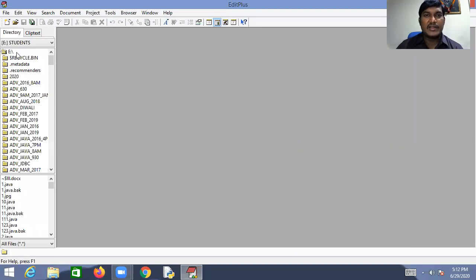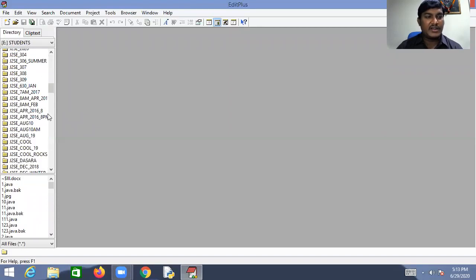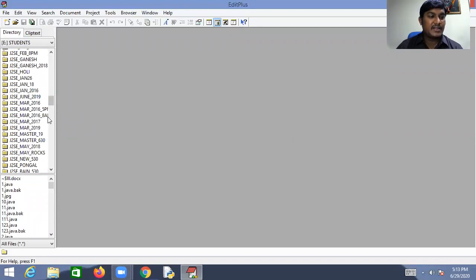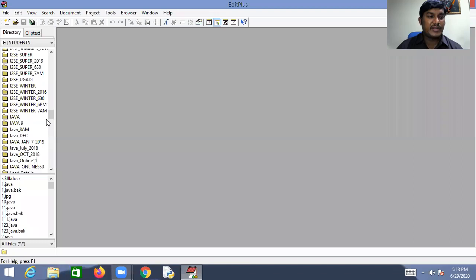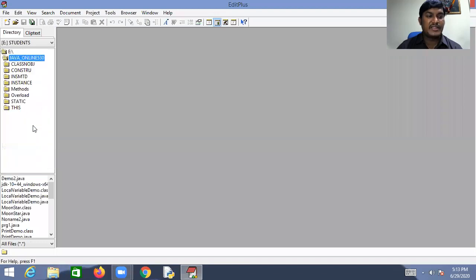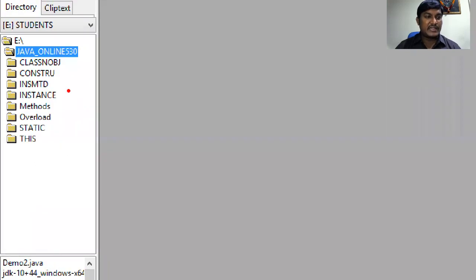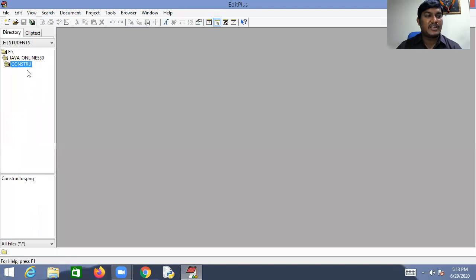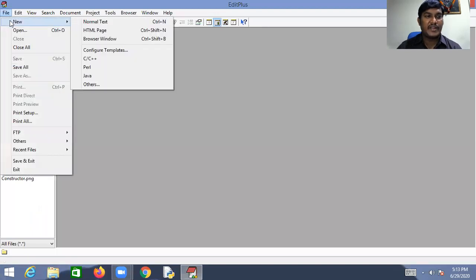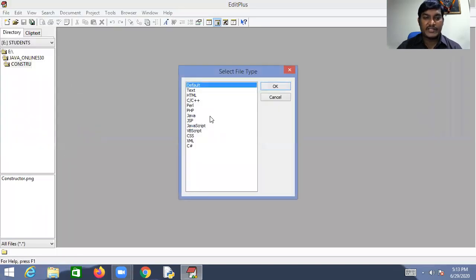So now I decided to write the program using constructors. In the E drive, we already created one folder, Java Online 530. I would like to maintain the programs in that folder. So here you can see constructors. In this folder, I would like to save the programs related to constructors. Let me go to File, New, and write the Java code.